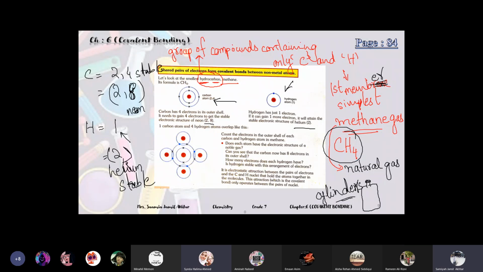From where did you get 2 and 2,8? After bonding, when it bonds, it will get 4 more electrons, one from each hydrogen, right? So its configuration will become 2,8.